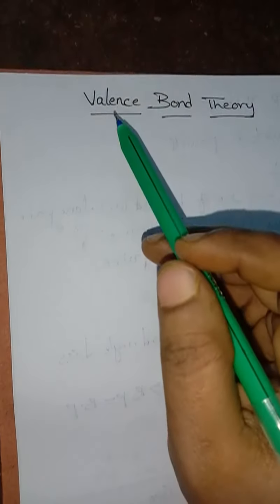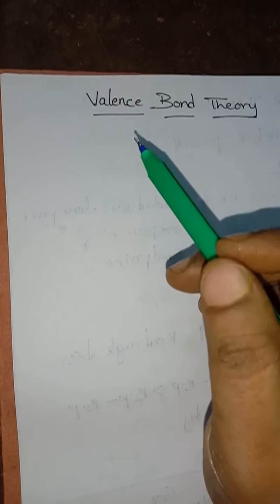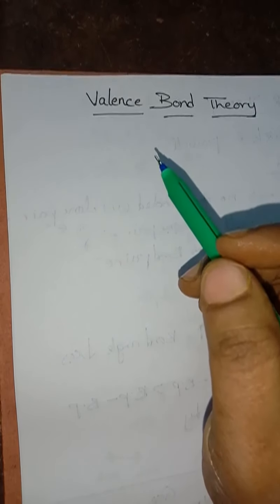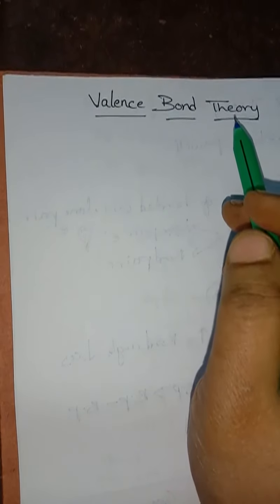Hello students, in today's session we are going to see valence bond theory. In the previous class we completed VSEPR theory, that is valence shell electron pair repulsion theory. After that comes the valence bond theory.